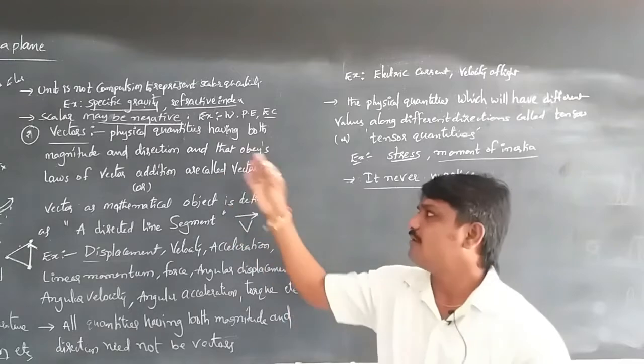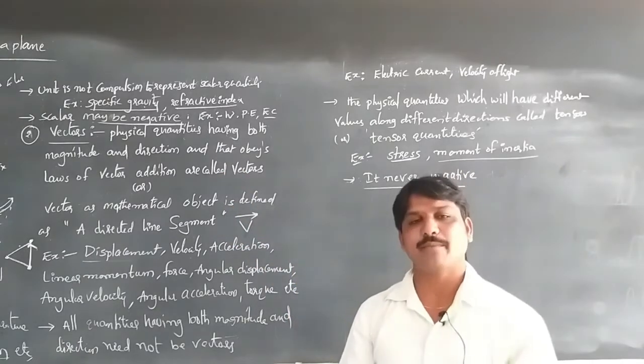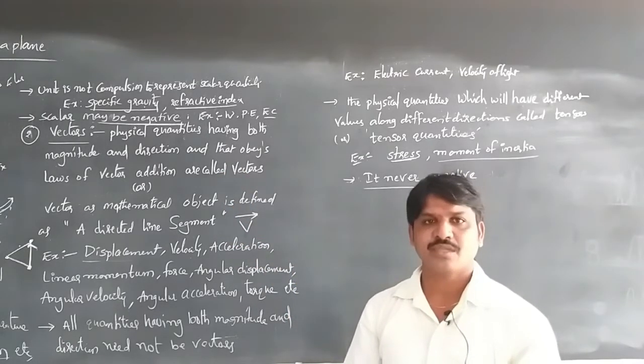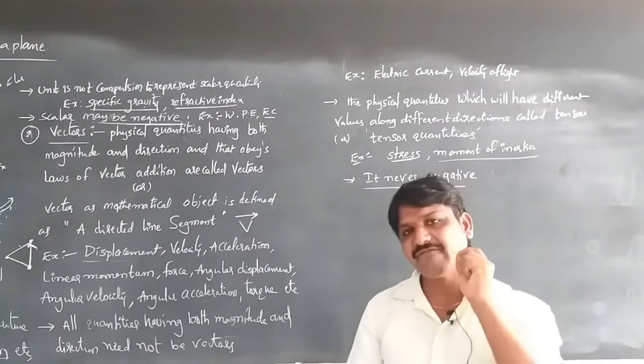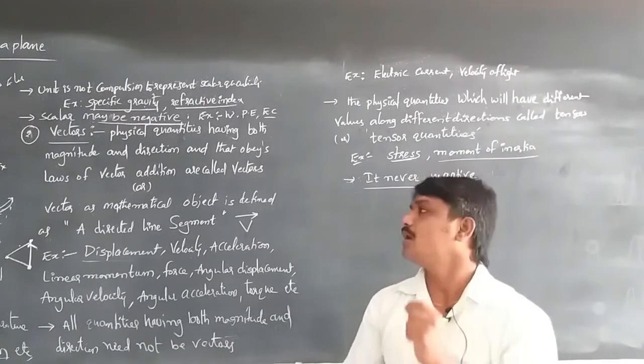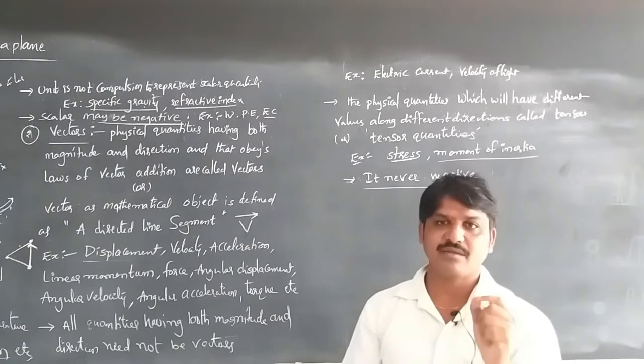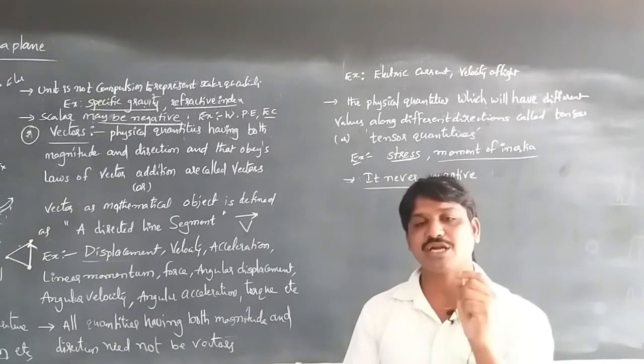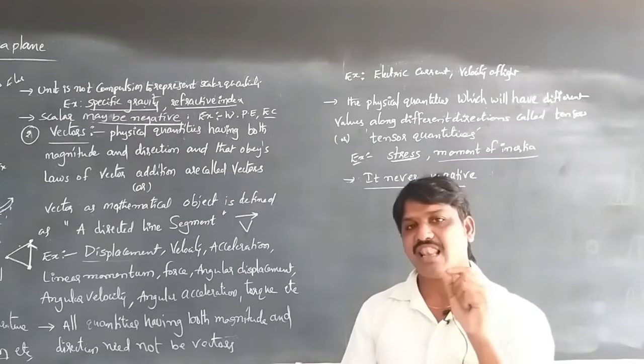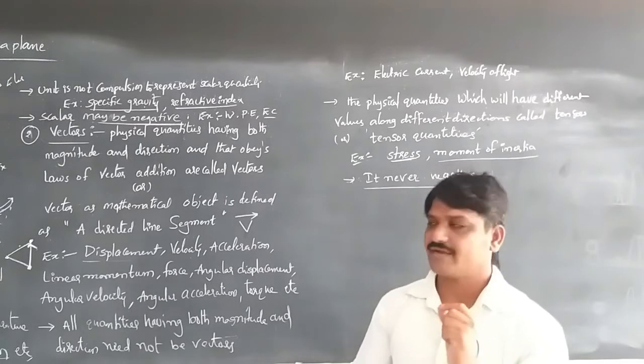Next is vectors. Physical quantities having both magnitude and direction, and which must obey the laws of vector addition, are called vectors.